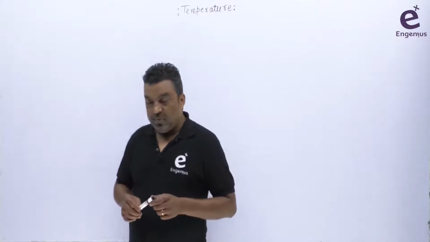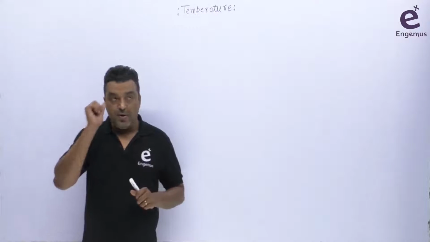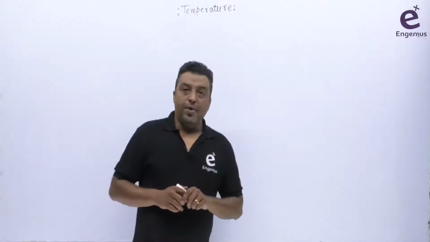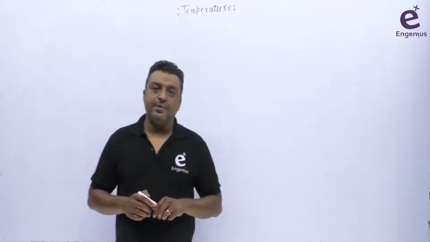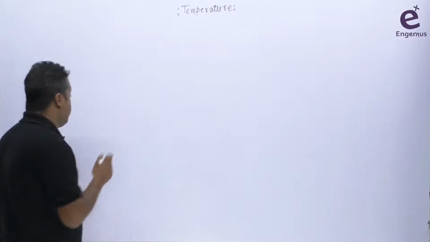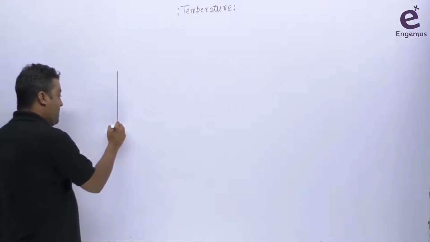Okay, so basically the zeroth law of thermodynamics is the basis of temperature measurement, you can say. So how can we measure the temperature? To understand this, let's try to understand how the thermometer works. So let's suppose this is our thermometer.